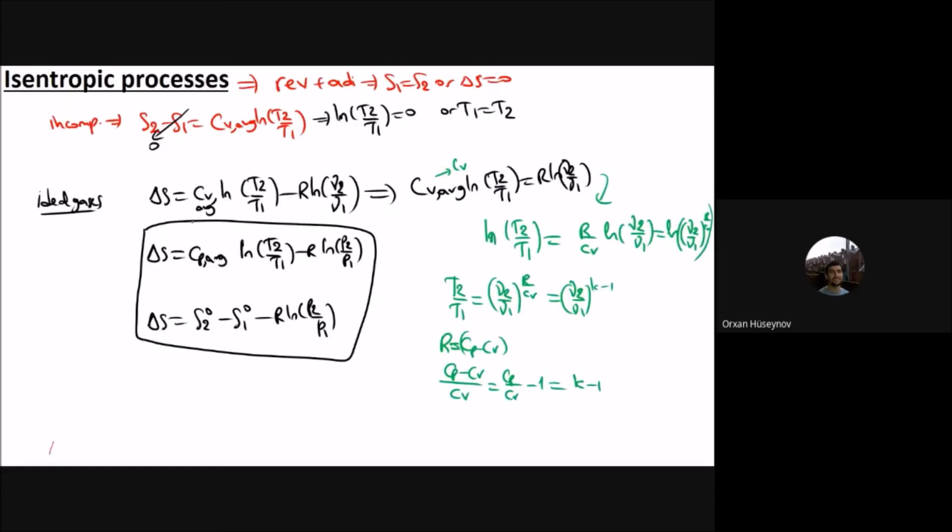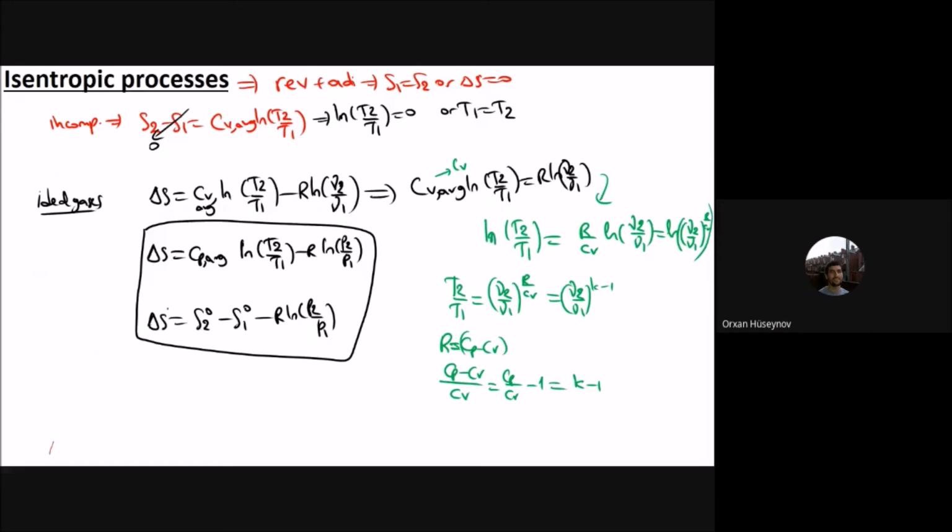And for R by Cv, we have written it, and let's solve for R by Cp. Again, that is Cp minus Cv divided by Cp. That one will be 1 minus 1 divided by K. So it will be that instead of that one, you will write this quantity here. These are for the ideal gases and for the second relationship.